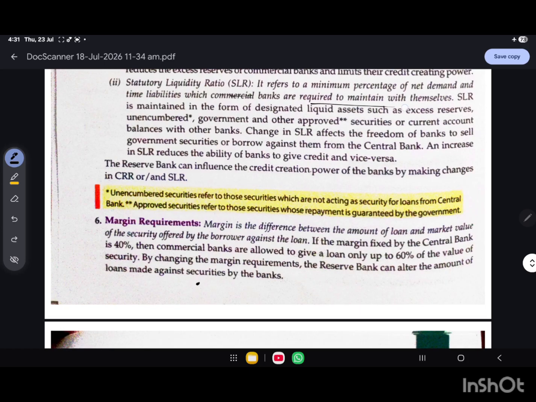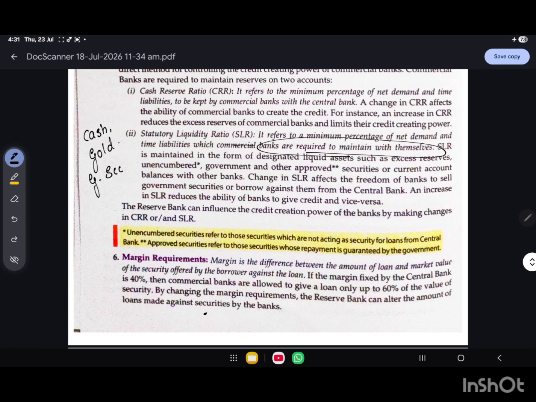The banks are required to maintain it with themselves. So banks maintain SLR in the form of cash, in the form of gold, in the form of government approved securities. But the cash reserve ratio you keep with RBI in the form of only cash.